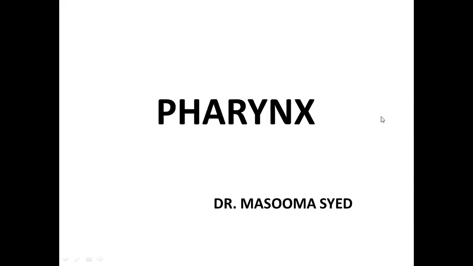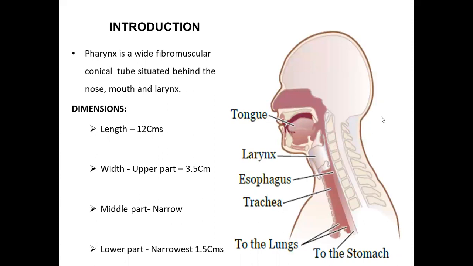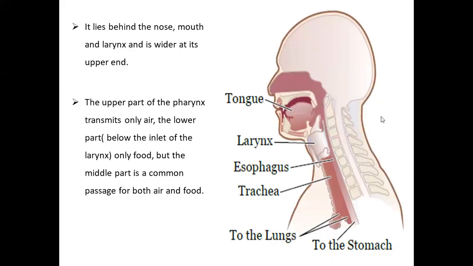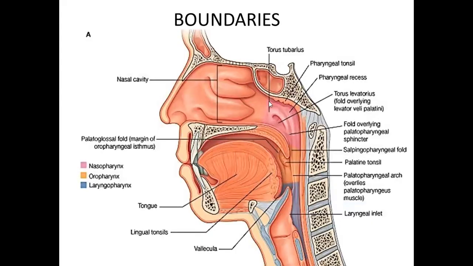Today we will be dealing with the pharynx. Now, the pharynx is a fibromuscular tube that extends from the base of the skull to the esophagus. Throughout it is lined by mucous membrane.